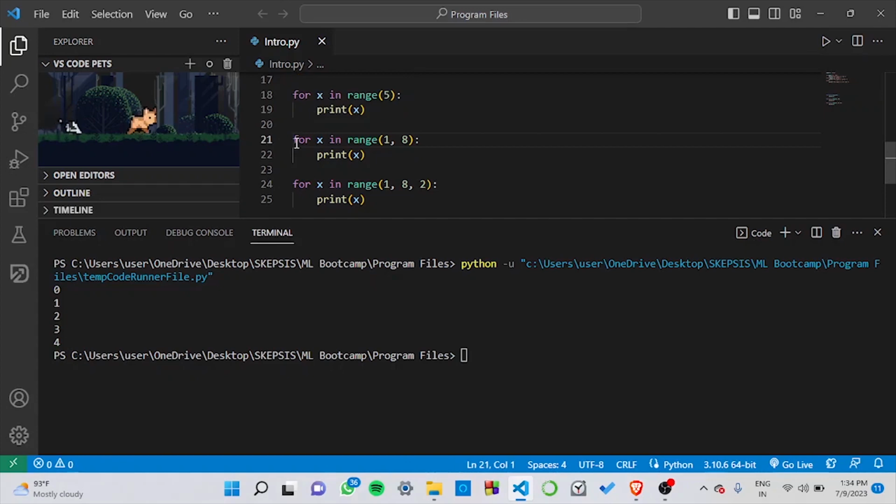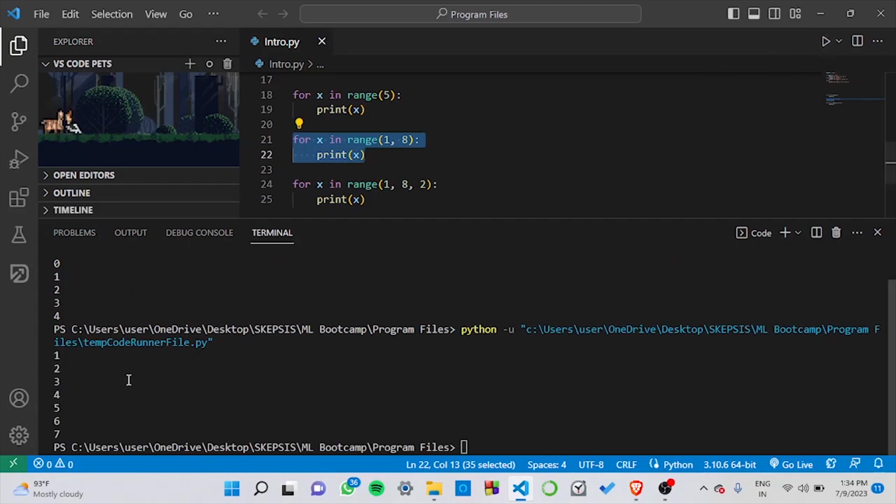Now, let's say, for example, I wanted to print the numbers between 1 and 7, and I did not want to print the number 0. Then what can I do? Well, I can set a starting range and an end range. I will write for x in range 1, which is my starting range, and 8, because in Python we need to take the n plus 1 value to print n number of items. Print x. Now if we run this, you can see that the numbers printed are 1, 2, 3, 4, 5, 6, and 7.